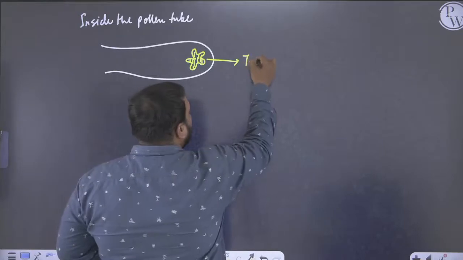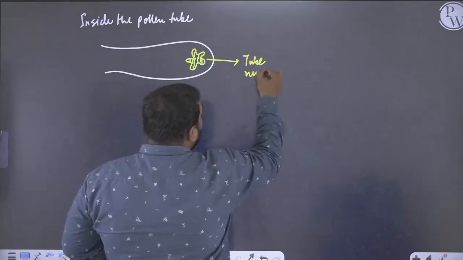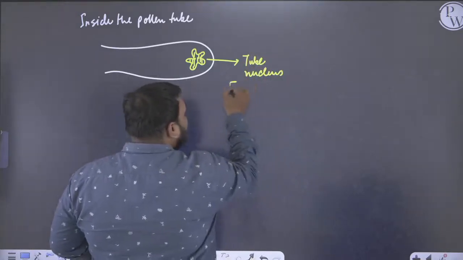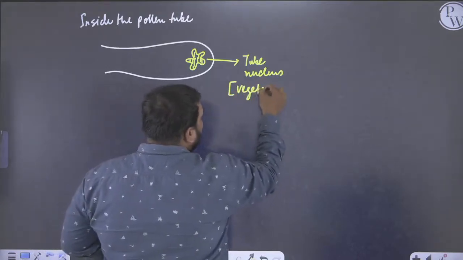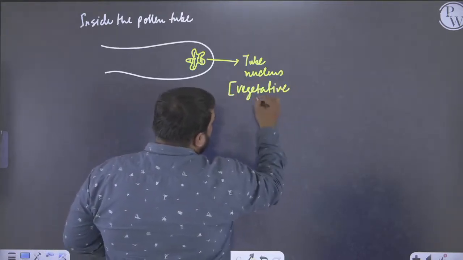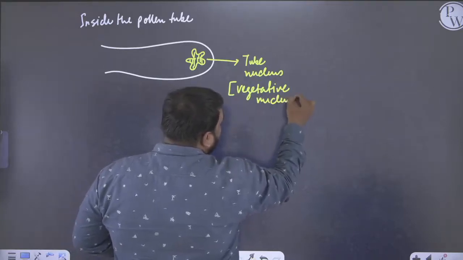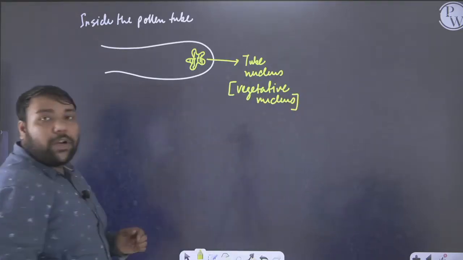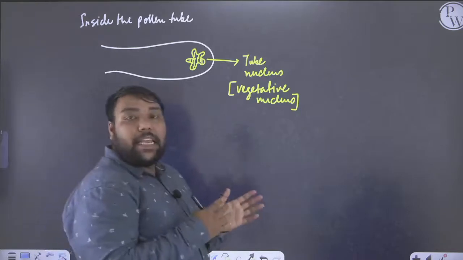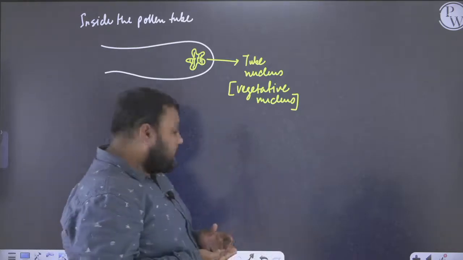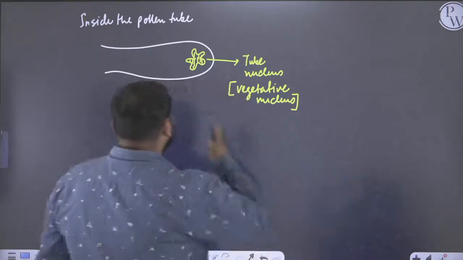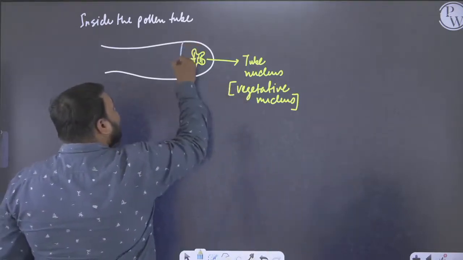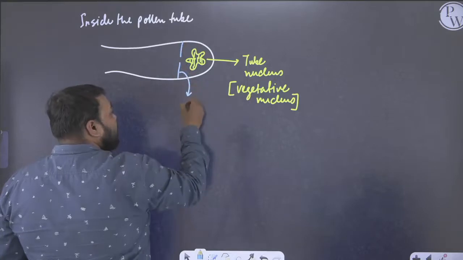So this is your tube nucleus. It is basically the vegetative nucleus. Once this tube nucleus comes to the terminal position of the tube, it will start forming callose septa.